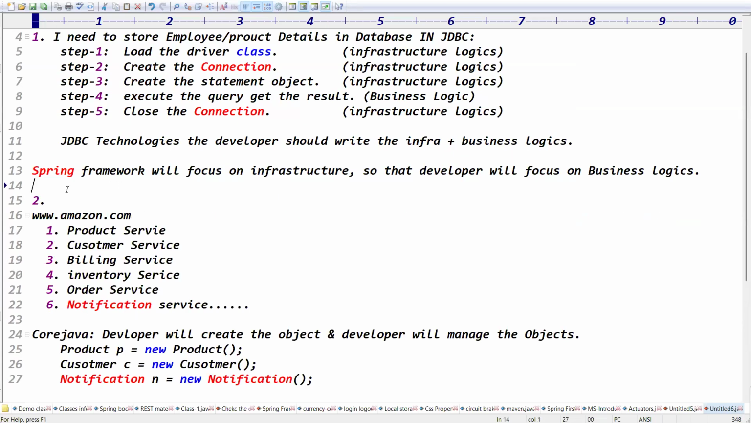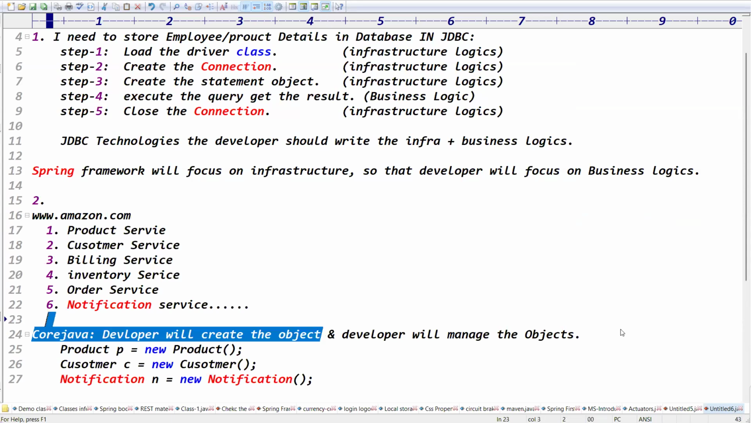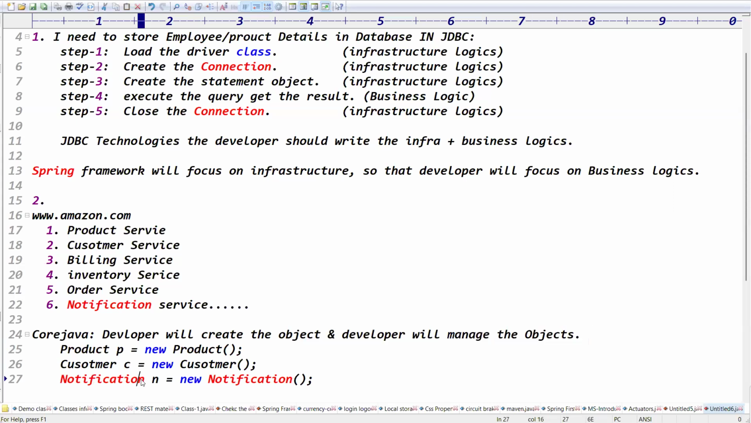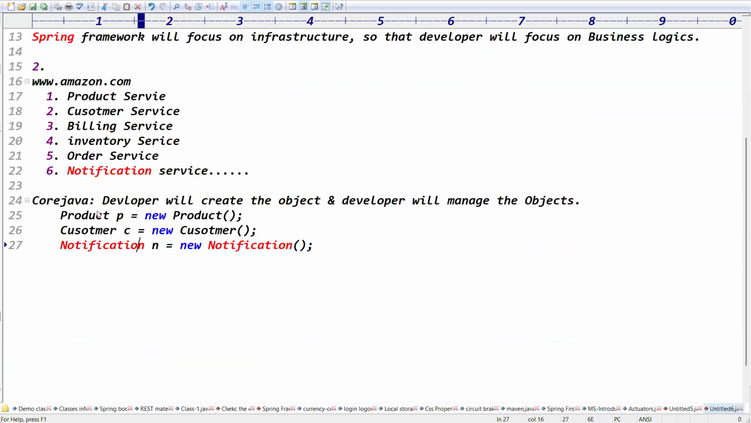In core Java, who is creating objects? At the basic Java level, definitely the developer will create the object, and the developer will manage the object. So we are creating the product object, customer object, notification object, and inventory object. But tell me guys, the developer is creating and managing this many objects.